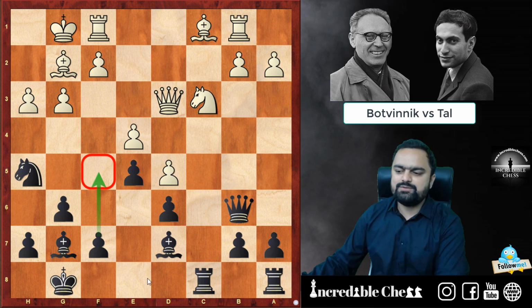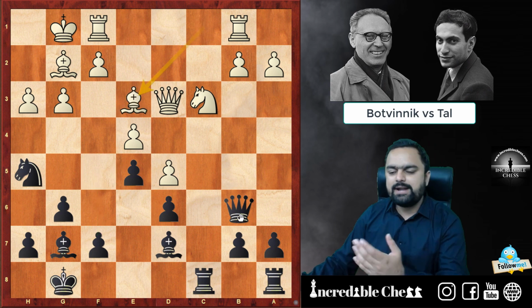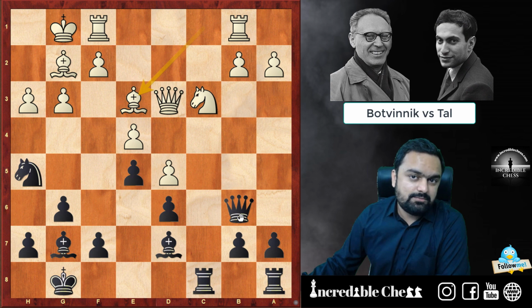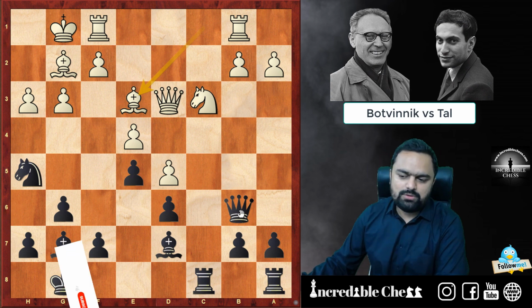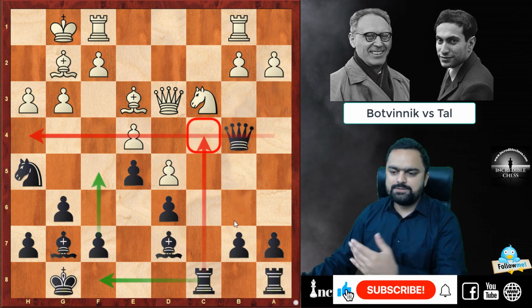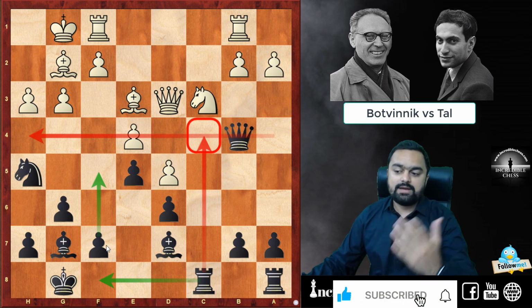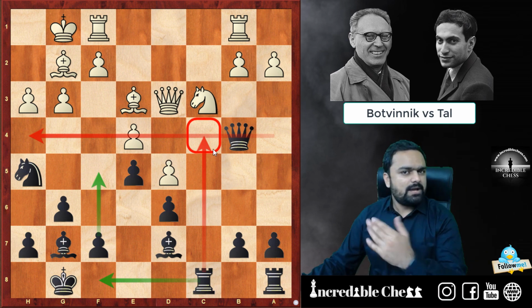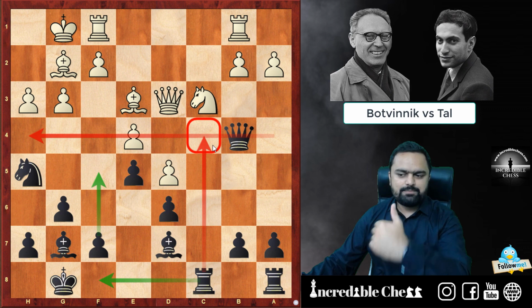Of course, f5 is one of the ideas in this position. Bishop e3 attacking the queen, and now here comes a very activating move, queen to b4. Of course, there are certain ideas in this position. Whenever f5 is played and the rook comes to the c4 square, that was the main idea of playing queen to b4.